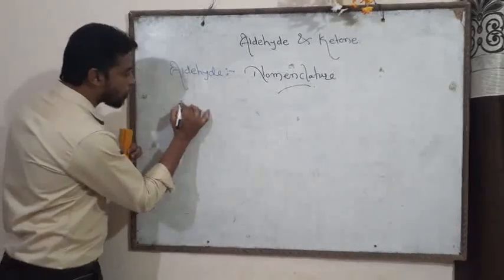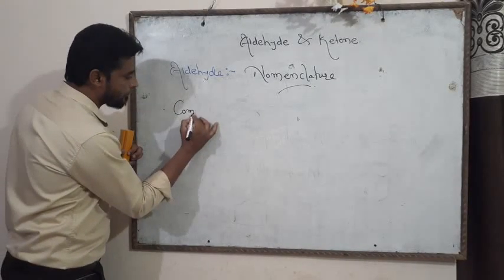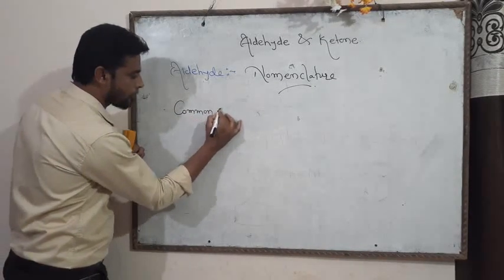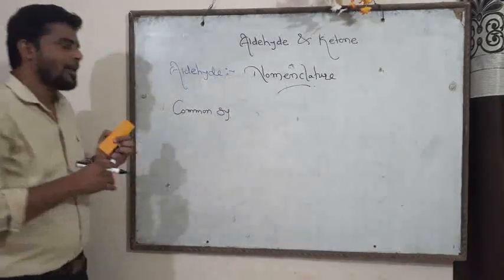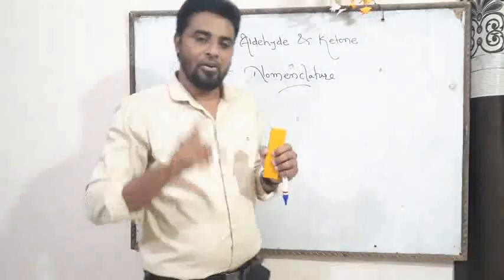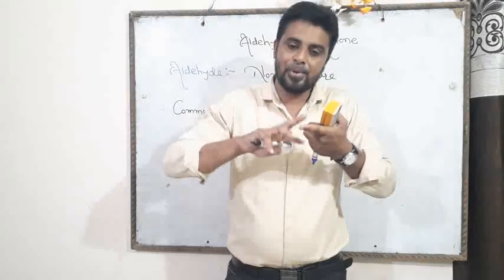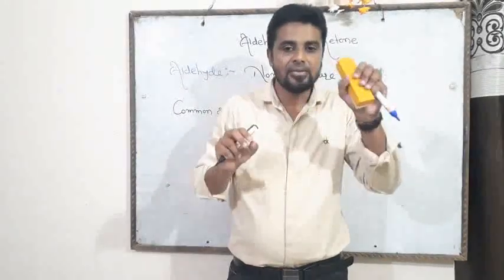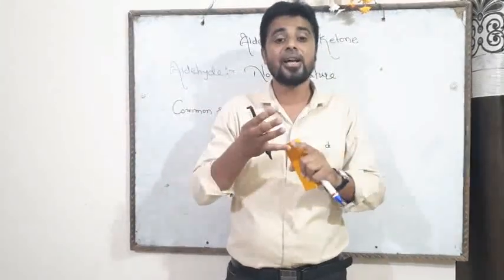In case of the common system, generally friend, always keep in mind that carboxylic acids are the oxidation product of aldehyde.